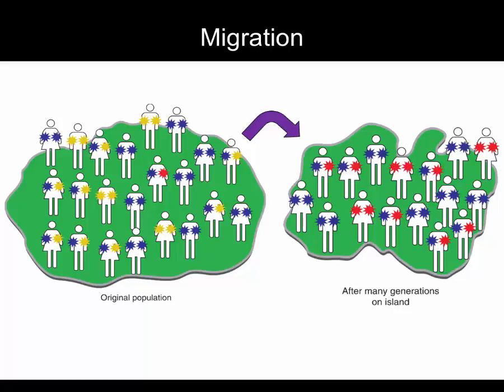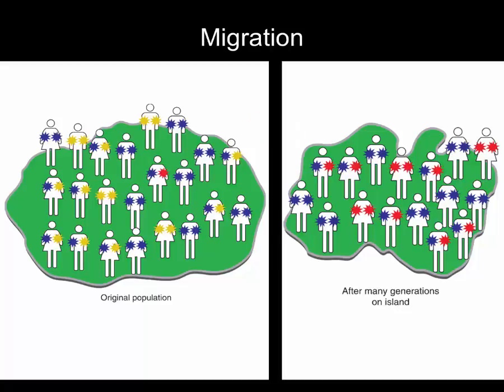But then suppose another group from the original population migrated to the same island. This would alter the allele frequency of the second population. It's also a way that the yellow allele could be introduced to this population. Alternatively, imagine a scenario where the individuals on the new island are unable to make contact with the original population for millions of years.